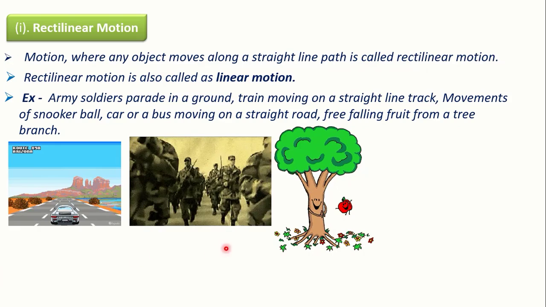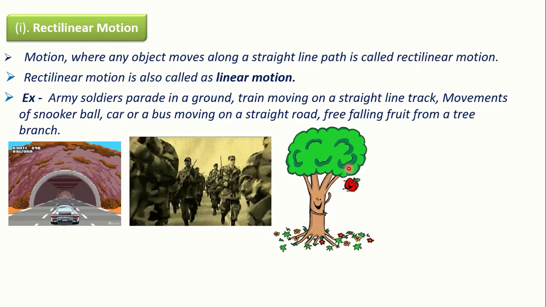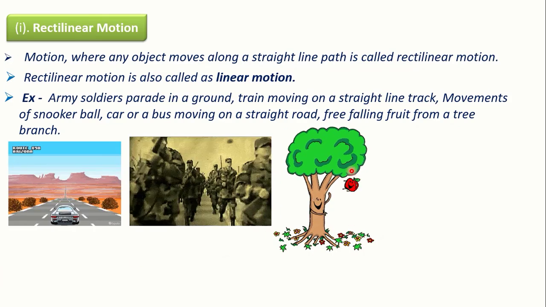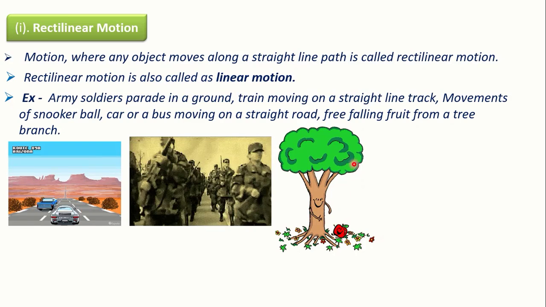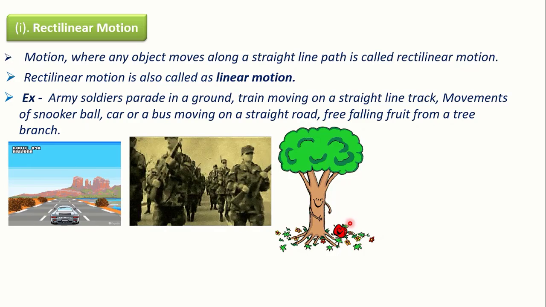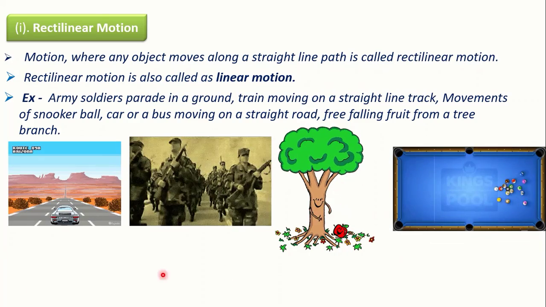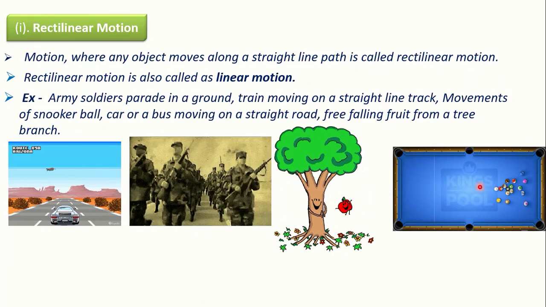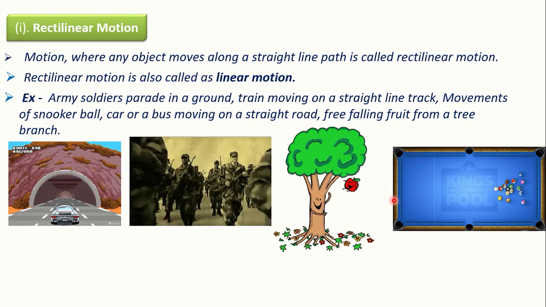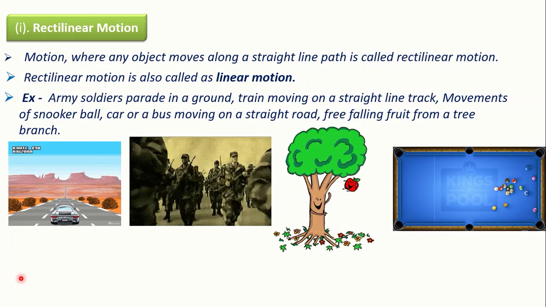Free fall of fruits from the tree. This fruit is falling directly from the tree in a straight line like this. So we can say that here is also a rectilinear motion. This ball which is hitting another ball is moving in a straight line. So we can say that the motion of this ball is also a rectilinear motion.